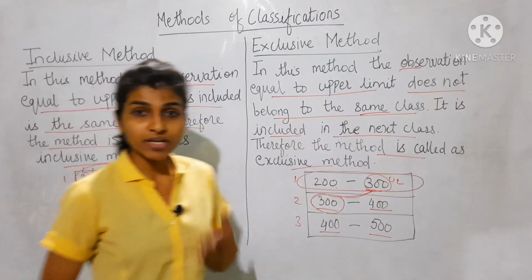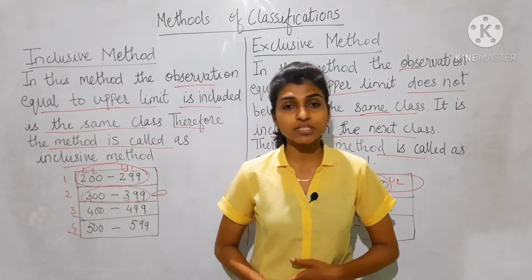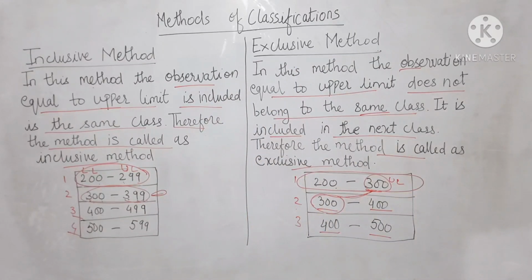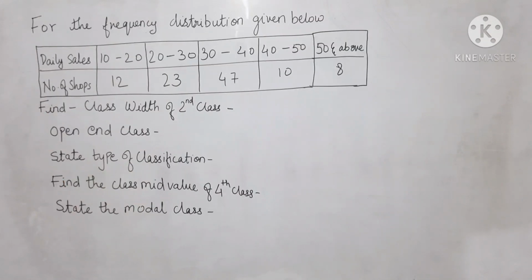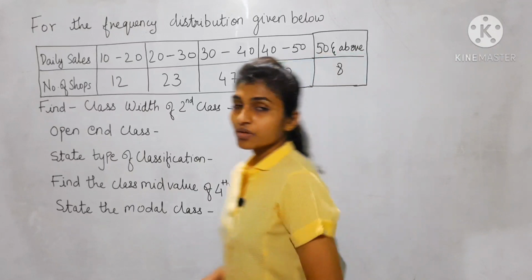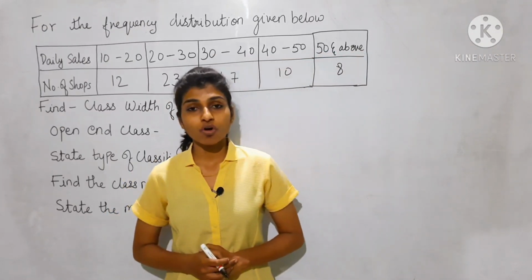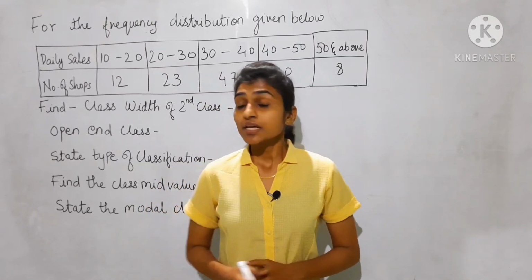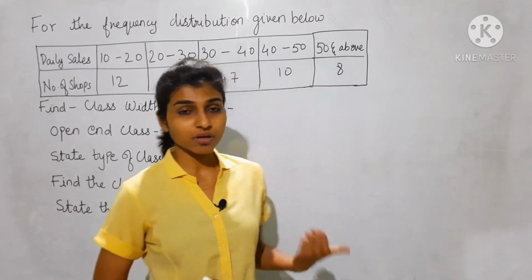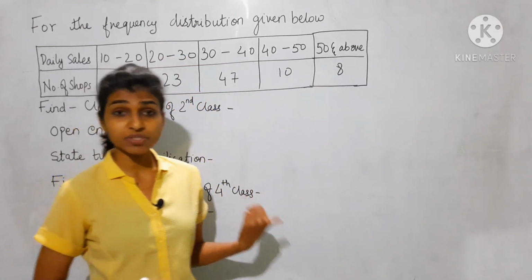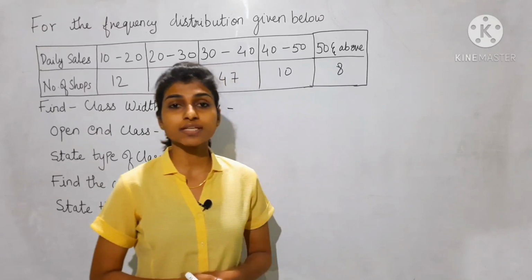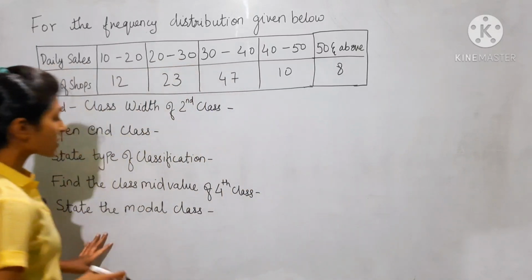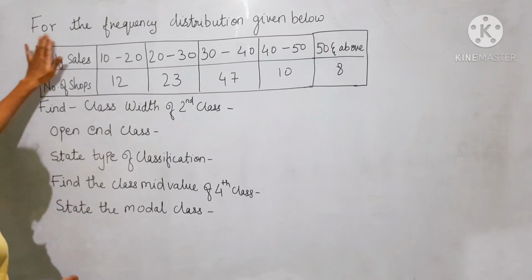Now we'll see one example on the topic frequency distribution. By that time, copy this down in your notebook. So now we'll see one example of frequency distribution. This example will come in the university examination for 5 marks. This example has come in the semester 1 university examination of 2020. So this will come for 5 marks. Now we'll see the example.